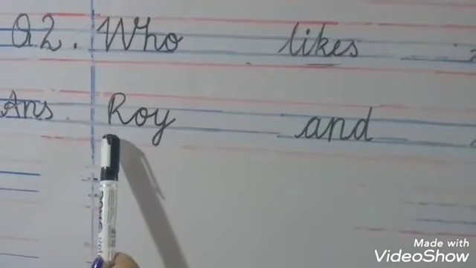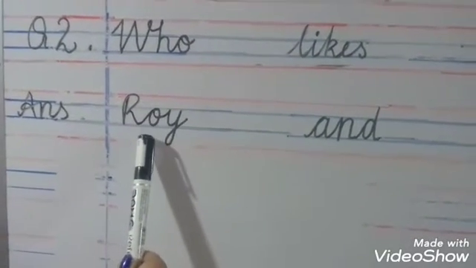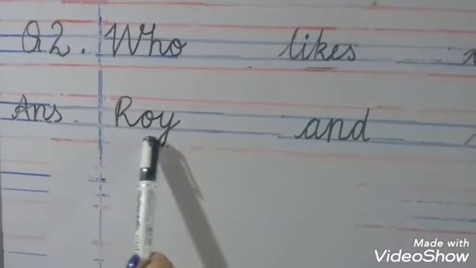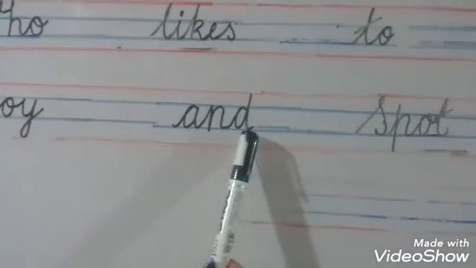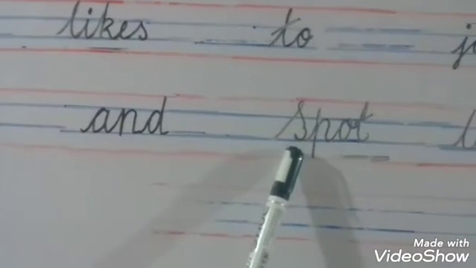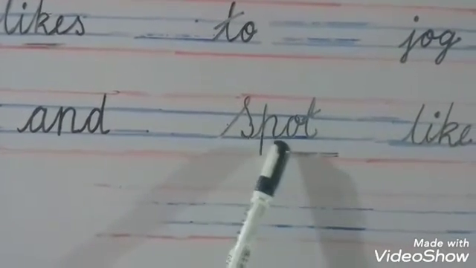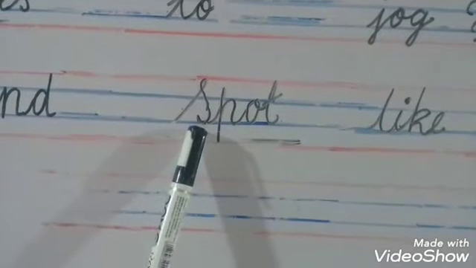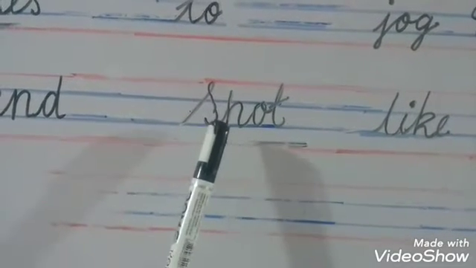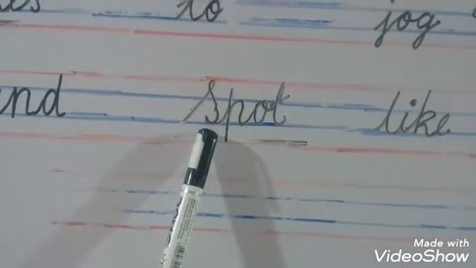Next line, ANS in the margin, answer. R with a capital, ROY, Roy. AND, and. S with capital, SPOT, spot. Why have we written S with capital? Because Spot is a name.